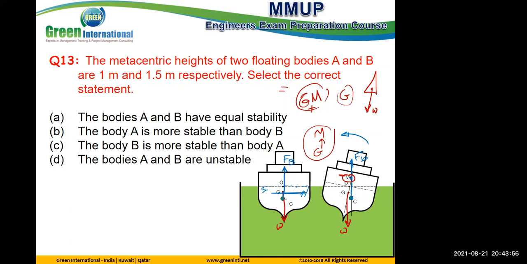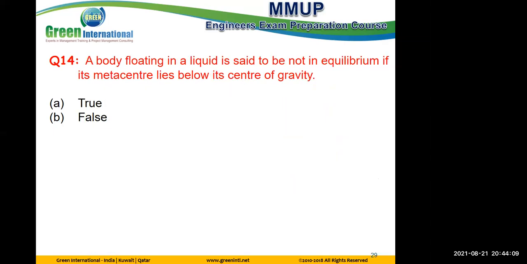C. Body B is more stable than body C because the metacenter for both is positive, so both are stable, but with a higher distance, it's more stable. Yeah. A body floating in a liquid is said to be not in equilibrium if the metacenter lies below the center of gravity. True. A. Yes.